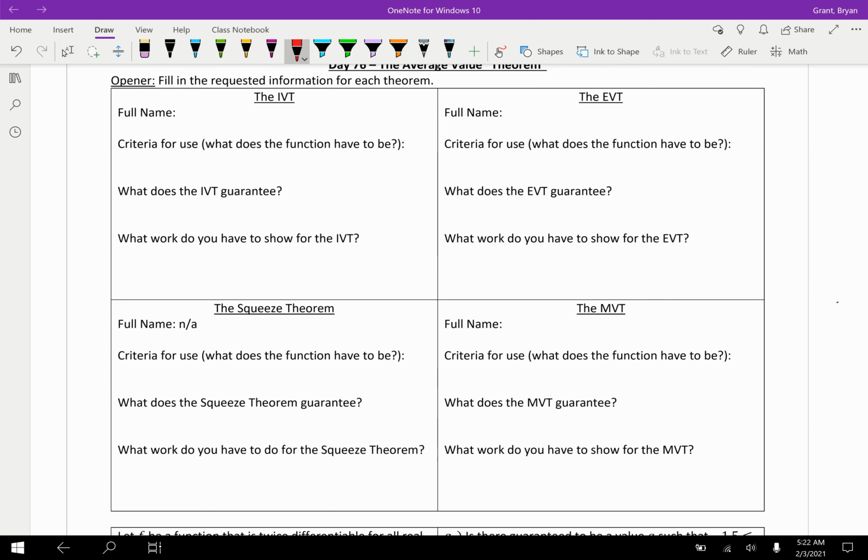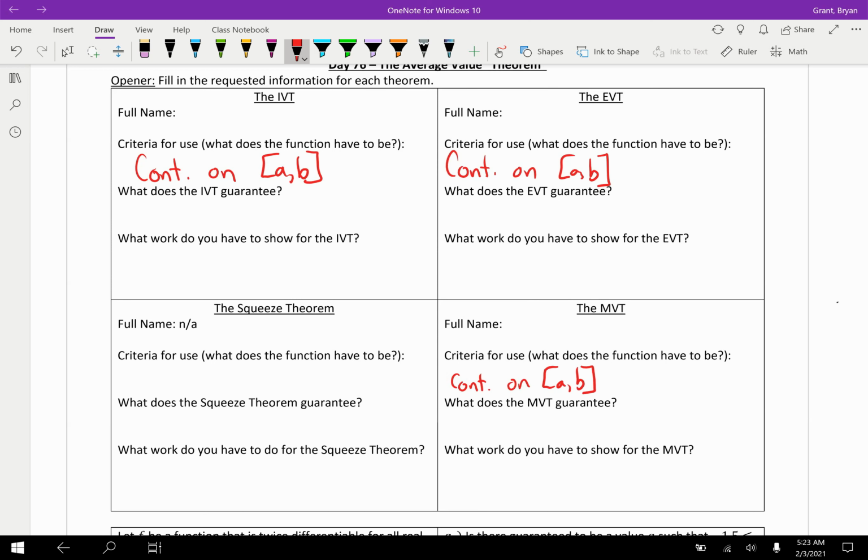The criteria for use for each of them is actually kind of nice because most of them have the same criteria for use and then you add on to it. And what is that main criteria for use? Your function has to be continuous on a closed interval. And you do need to state that when you're referencing a theorem, right? We can use this because our function is continuous on that closed interval. And so I'll write that on all 3 of our blank theorems over here, and this will actually hold true for the AVT as well.